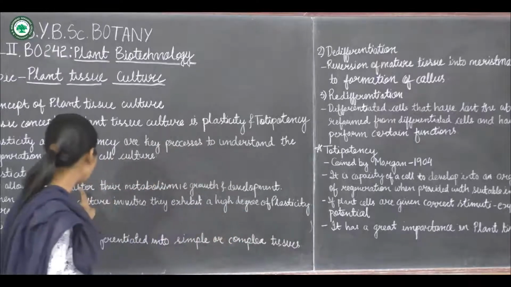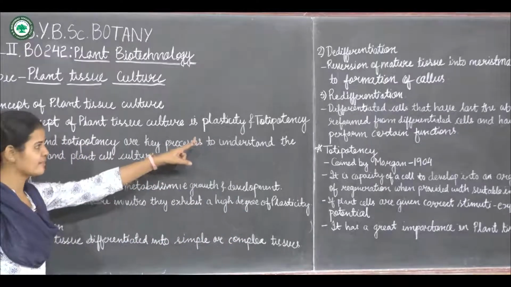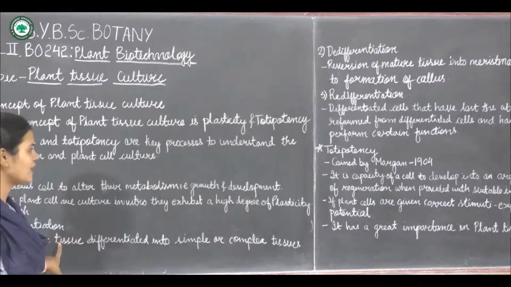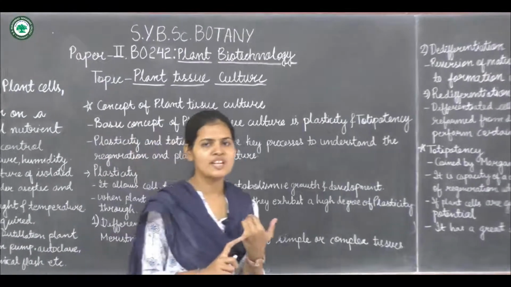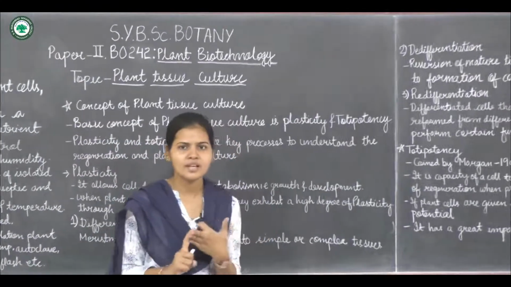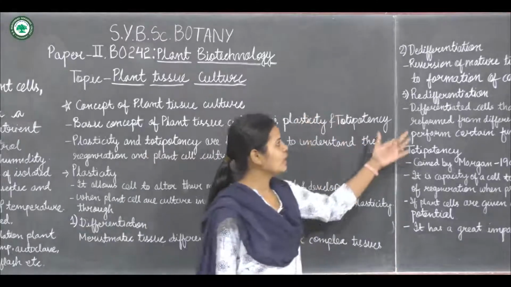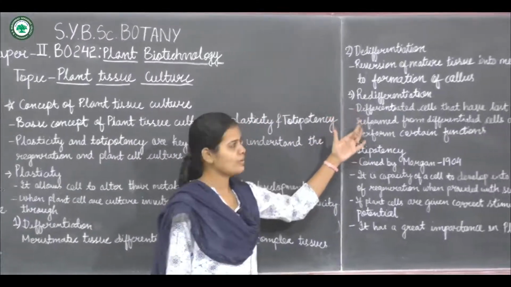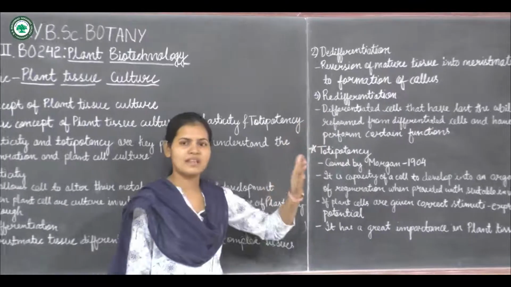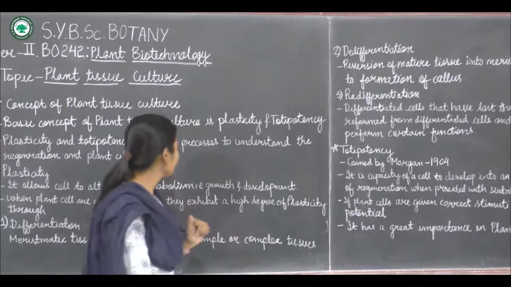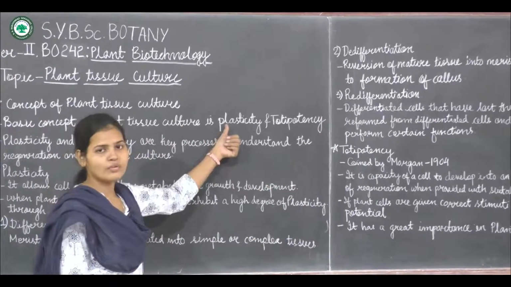So now this plasticity is understood. Plasticity is mainly based on three criteria: differentiation, de-differentiation and redifferentiation. These three are the key important processes for plasticity to occur. Now plasticity is over.